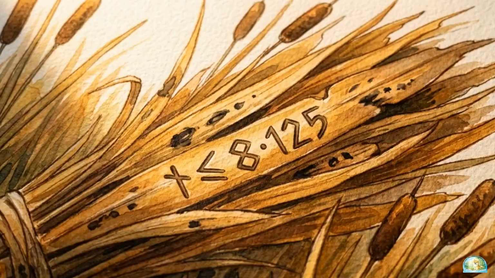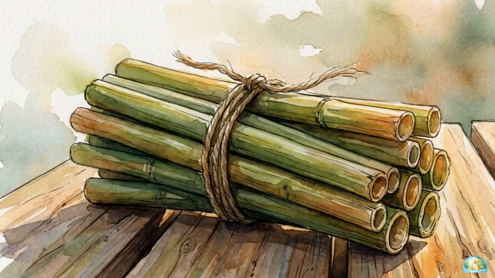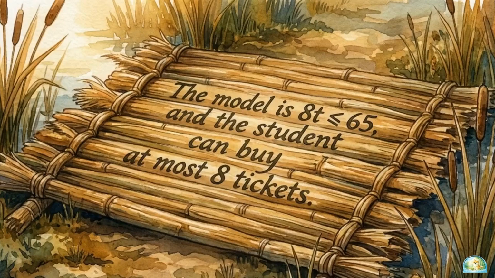Solving for t, we divide 65 by 8, giving us t is less than or equal to 8.125. Since the student cannot purchase a fraction of a ticket, we look for the greatest whole number solution within this boundary. That leaves us with 8. The model is 8t less than or equal to 65, and the student can buy at most 8 tickets.